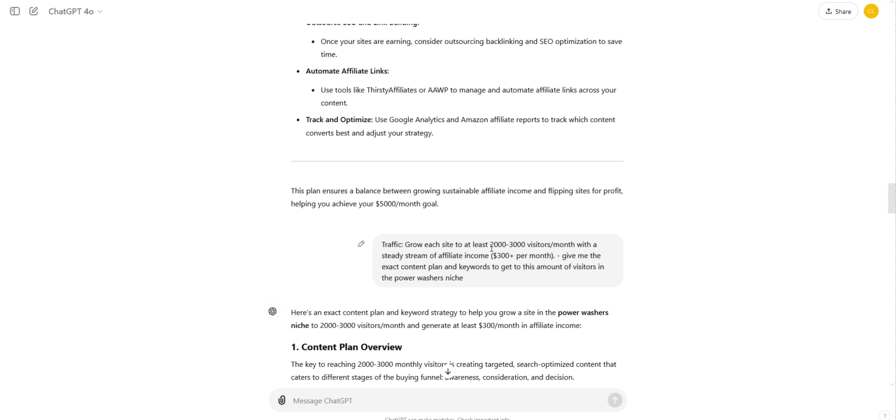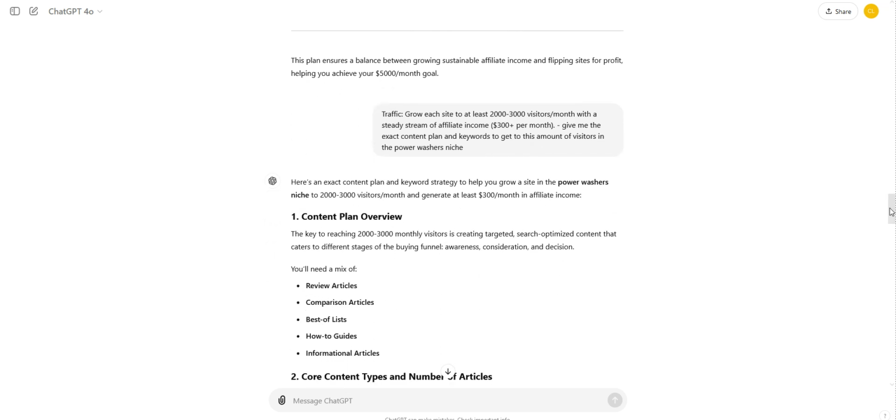Grow each site to at least 2,000 to 3,000 visitors per month with a steady stream of affiliate income, $300 per month. Give me the exact content plan and keywords to get this amount of visitors in the power washers niche. And you can see here, here's an exact content plan and keyword strategy to help you grow a site in the power washers niche to 2,000, 3,000.